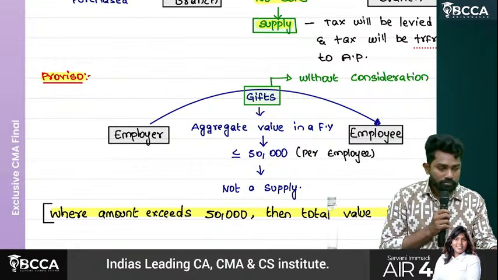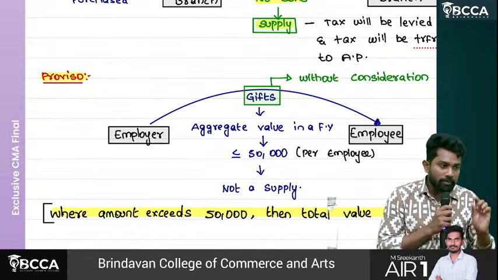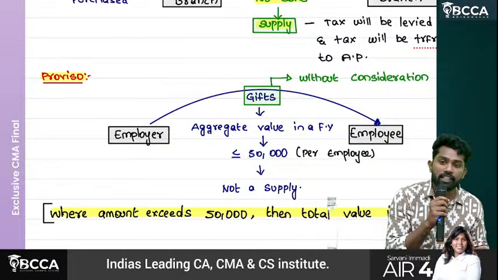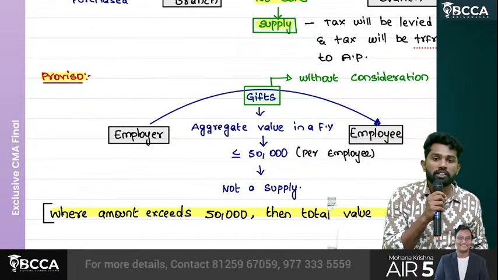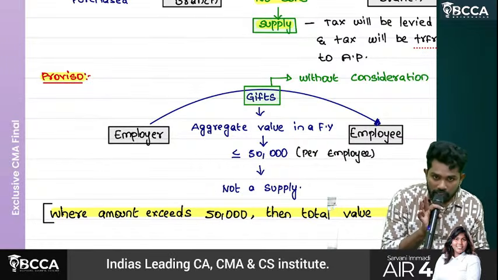Sir, in a year, 6 times he has given a gift. Every time the gift value is 10,000. 6 times he has given. So cumulatively, how much in aggregate in a year? 60,000. More than 50,000 or less than 50,000? So the total 60,000 has to be treated as supply even though there is no consideration. Understand, sir? Okay.